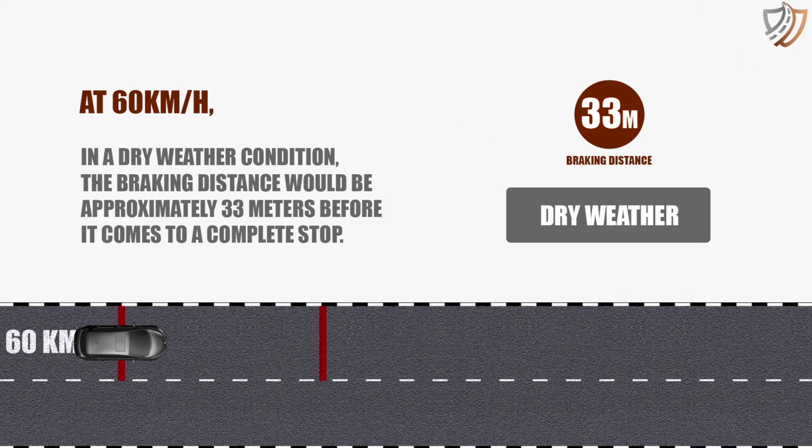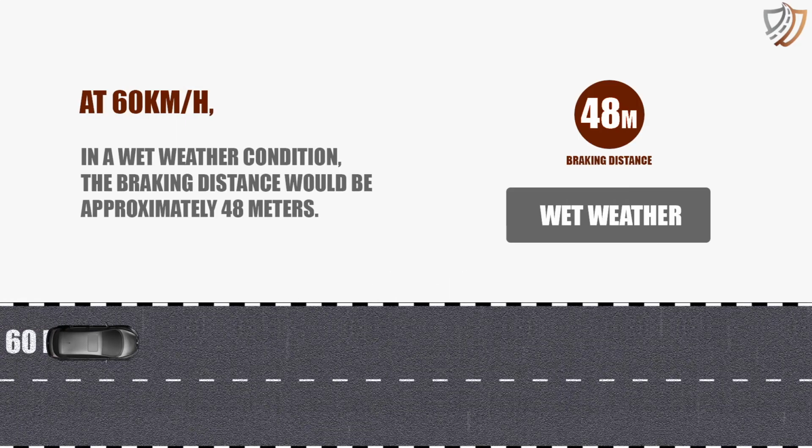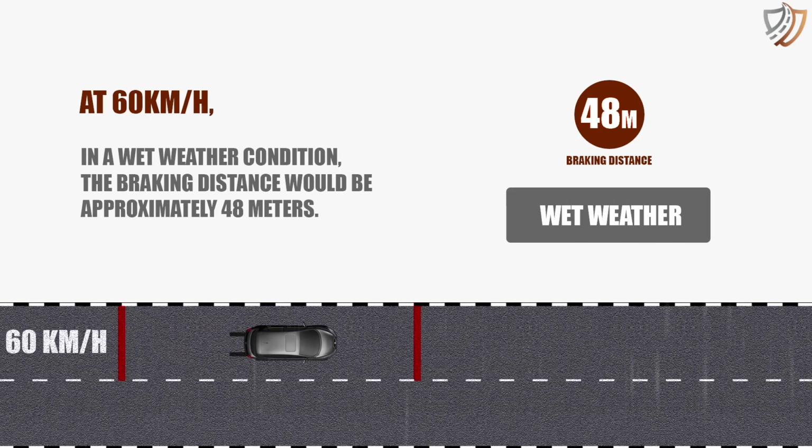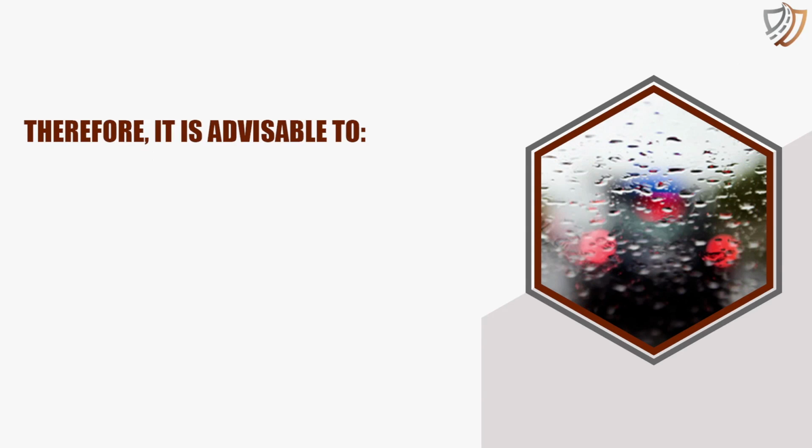For example, if a car is traveling at 60 km per hour in dry weather conditions, the braking distance would be approximately 33 meters before it comes to a complete stop. On the other side, if the same vehicle is traveling at 60 km per hour in wet weather conditions, the braking distance would be approximately 48 meters. Therefore, it is advisable to drive slowly in rain.